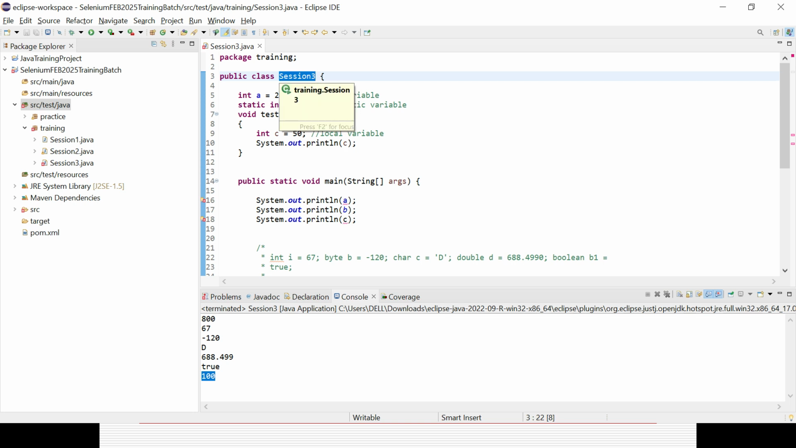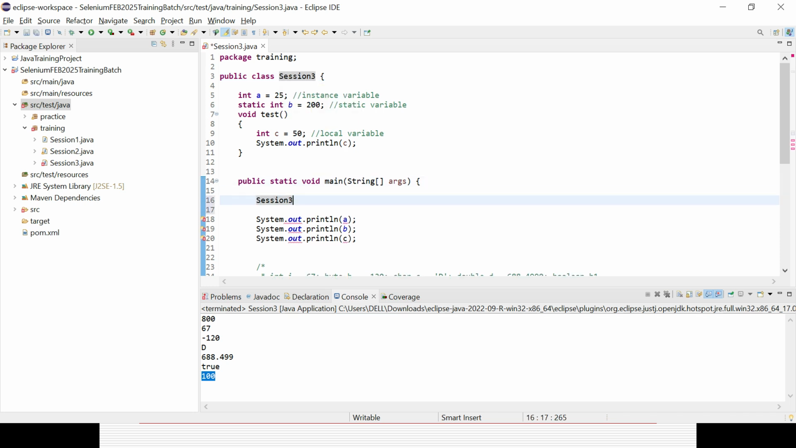What is the class name? The class name is session3. So how can I create an object or instance? You can copy the class name, paste it in the main method, and create an object like that: object equal to new class. That is the way you can create an object. So now my object is created of the session3 class. That is the syntax you have already seen: WebDriver driver equal to new ChromeDriver, where I have both with the class name only. That is the way I can create an object or instance of the class.